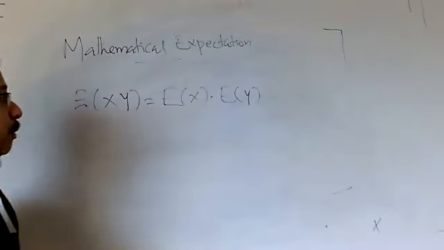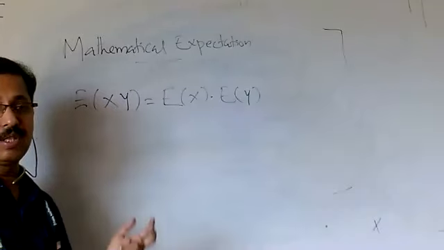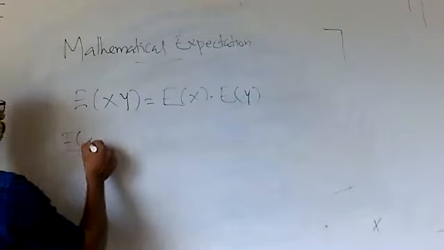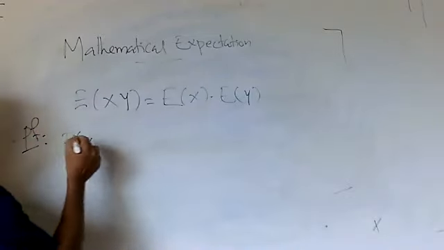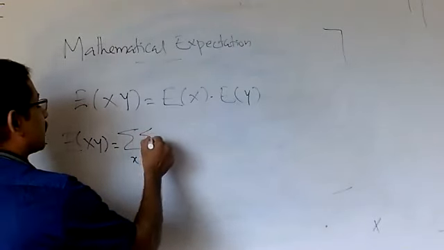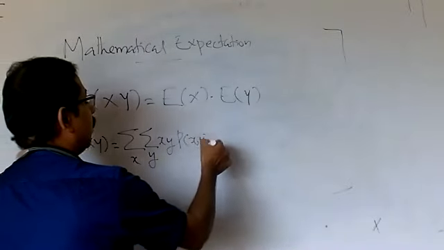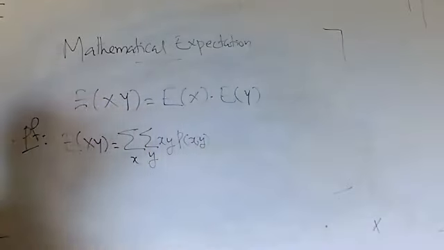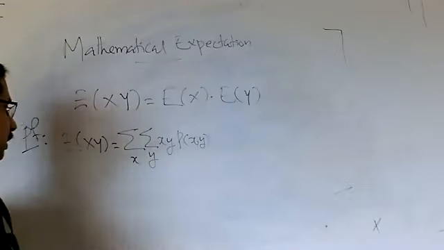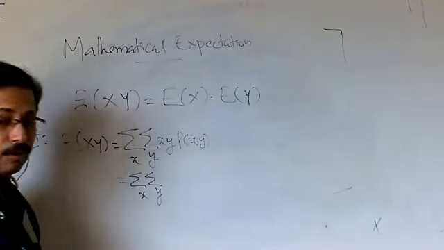For that, we may consider first: suppose these two random variables are discrete. If these two random variables are discrete, then what is expectation of x into y? It is summation over x, summation over y, xy, p of xy, where p of xy is the joint pmf of x and y. Okay. So this is equal to summation over x, summation over y.